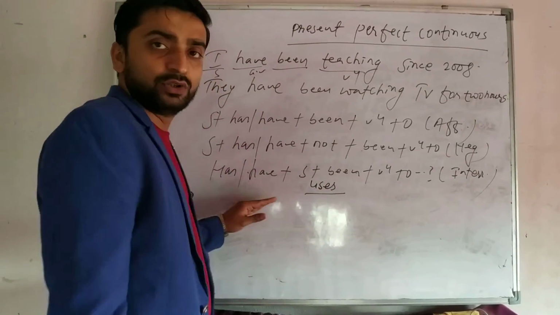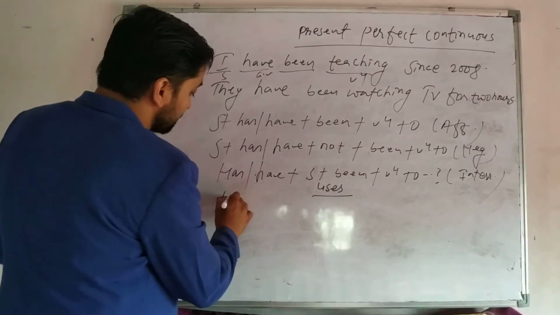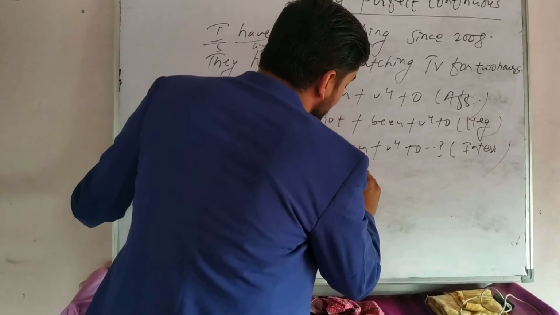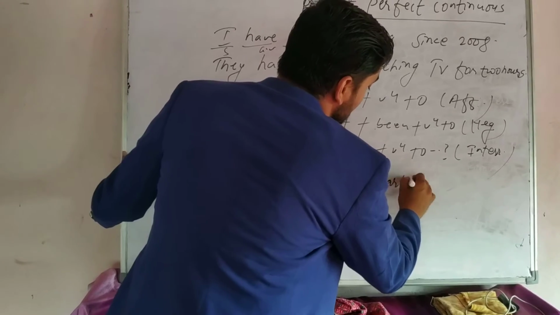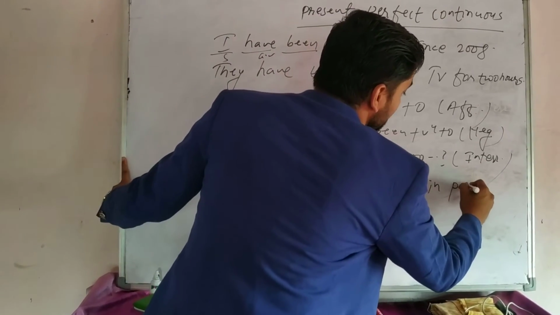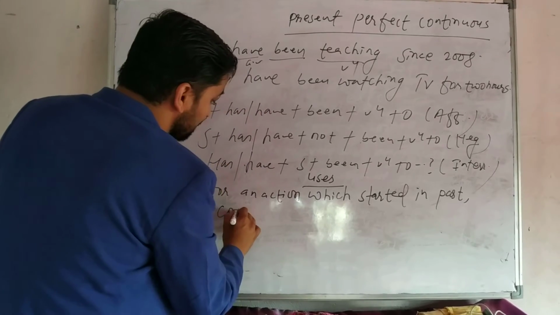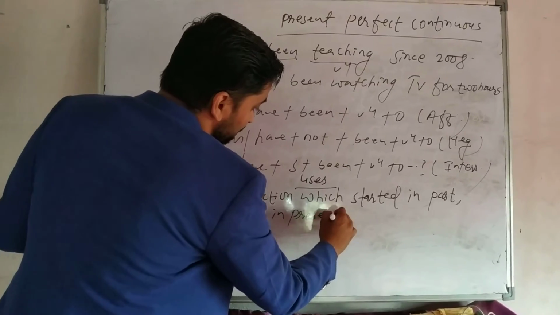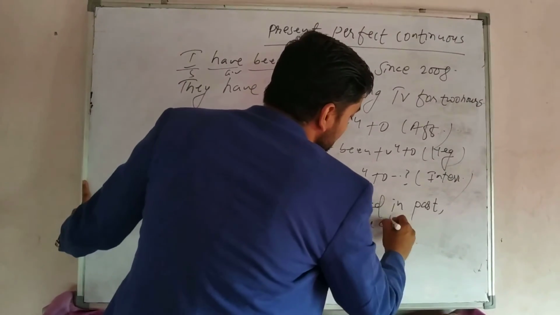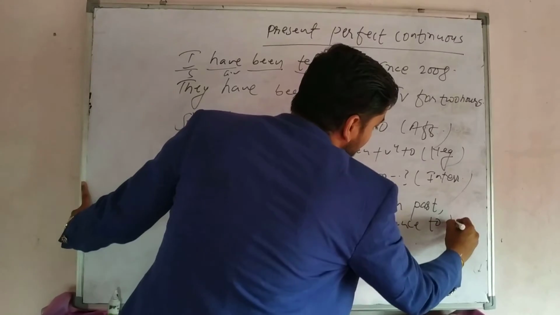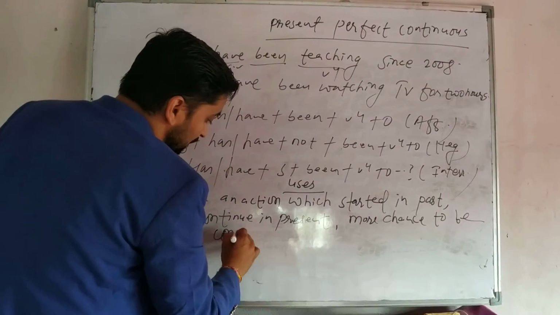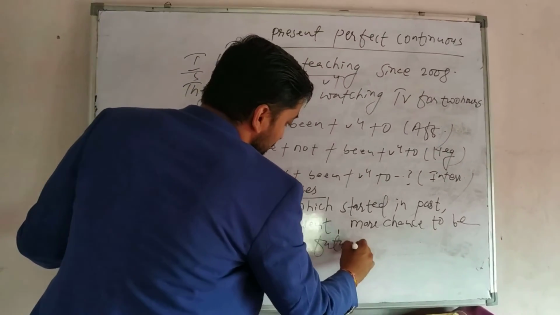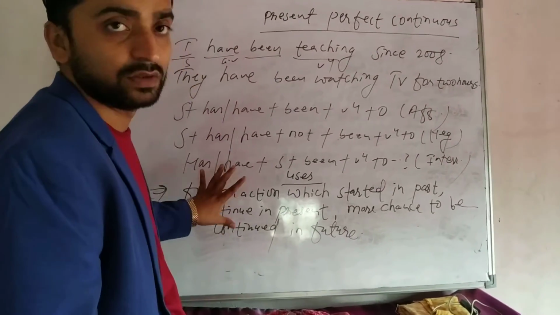I have already told you that it is used for an action which started in past, continues in present, and more chance to be continued in future. For such an action, present perfect continuous tense.